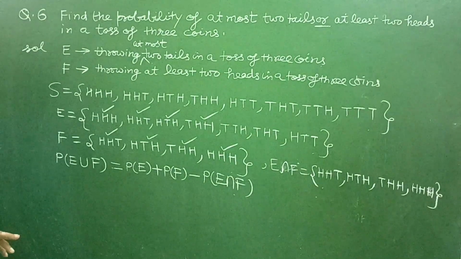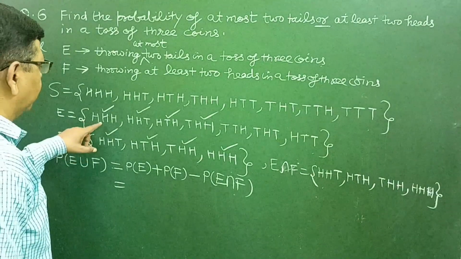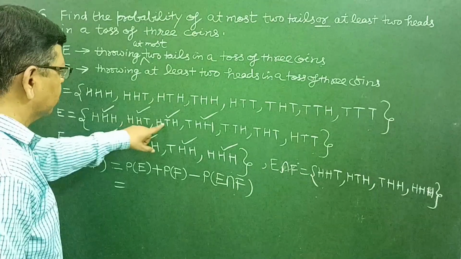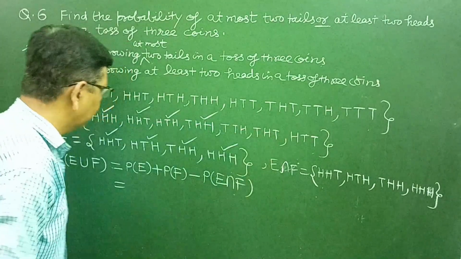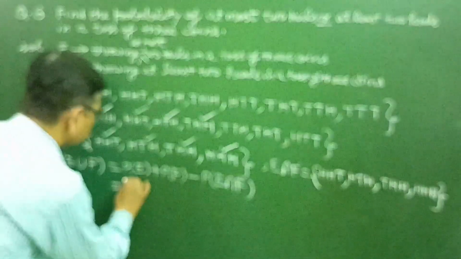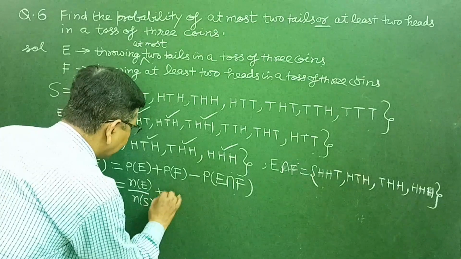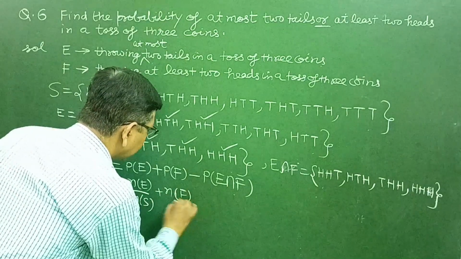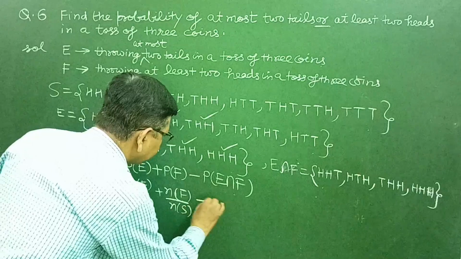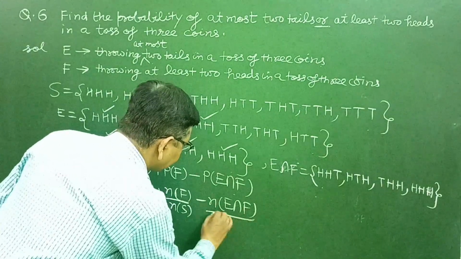Now finding all the probabilities. First probability of E. In E, how many elements are there? 1, 2, 3, 4, 5, 6, 7. And in the sample space there are 8 elements. So it is N(E) upon N(S), plus N(F) upon N(S), minus N(E intersection F) upon N(S).